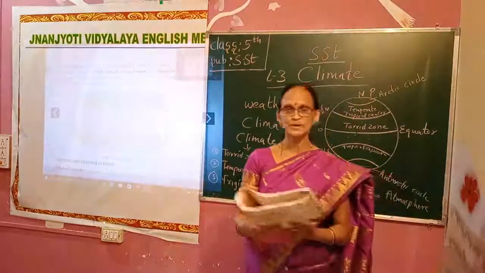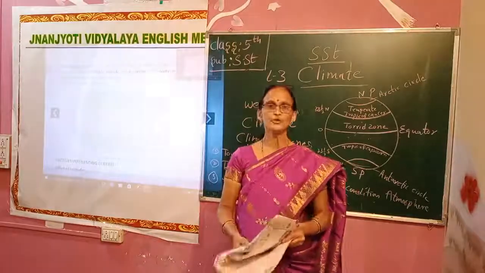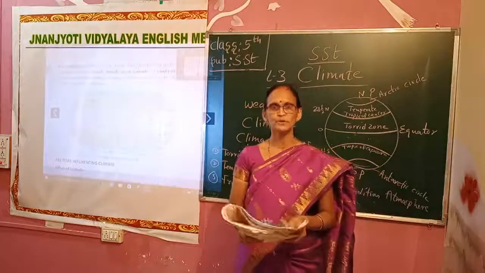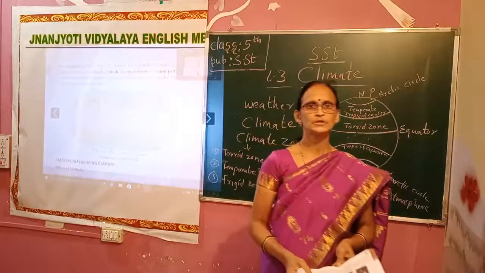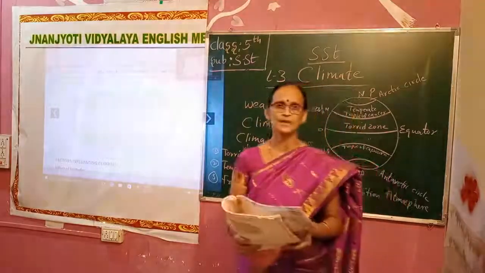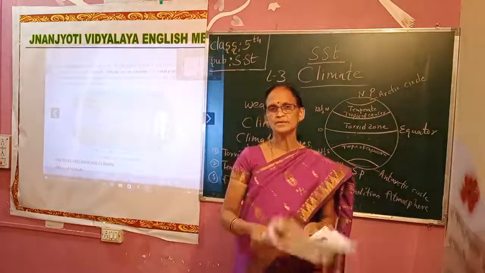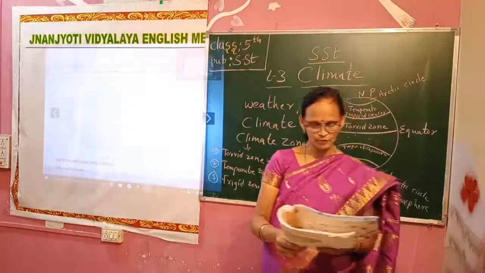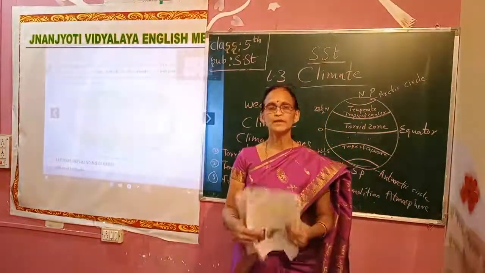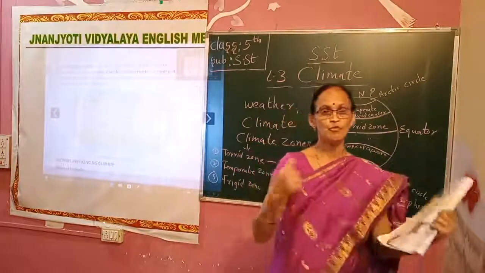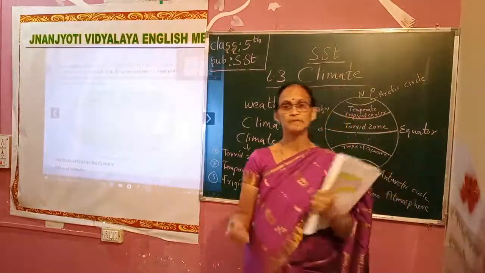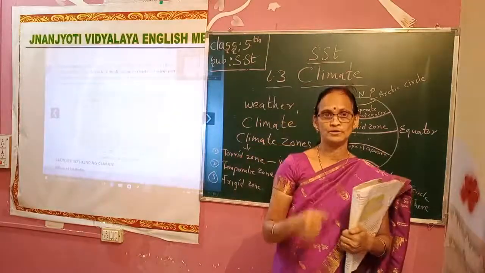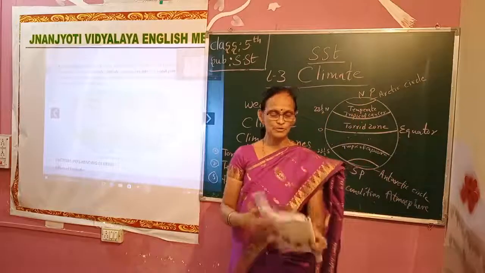For example, European countries. Now he is giving an example of a European country. European countries have a cold climate. What is special about European countries? They are cold countries. You don't find sunlight there. Very low temperature is there. It is a very cold area. So people in these countries eat a lot of fatty food to be warm, which gives warmth to their body. They are having hot drinks so that they can withstand the cold around them.